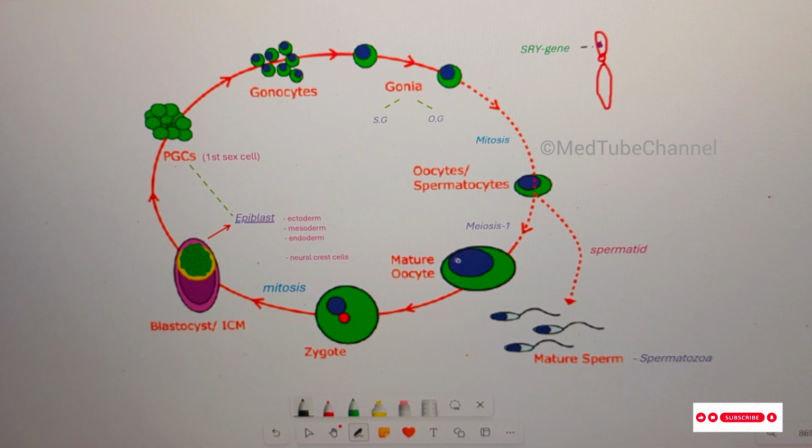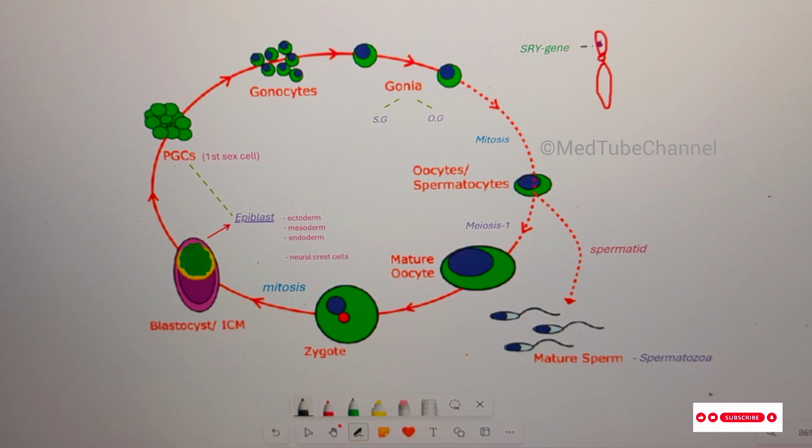So we move further. Mitosis occurs, initially allowing primordial germ cells to form gonocytes. It further differentiates into gonia, spermatogonia or oogonia, depending on the presence of the Y chromosome. Next, we see the formation of the primary gametocyte, which could be either primary spermatocyte in male or primary oocyte in female. In male, the secondary spermatocyte gives rise to the spermatid, which further matures into spermatozoa.